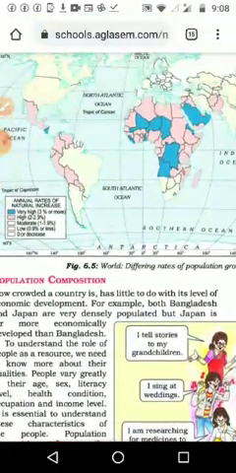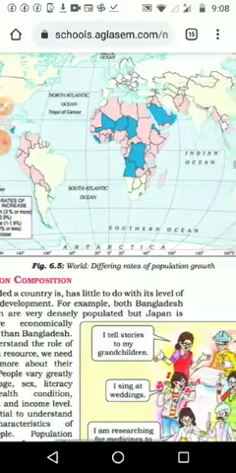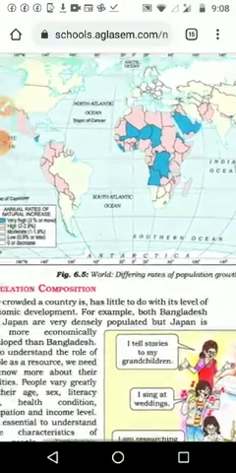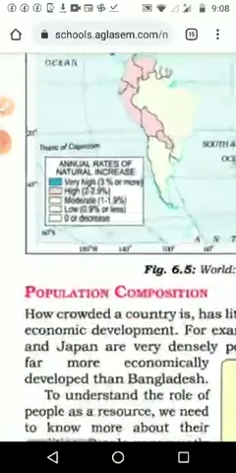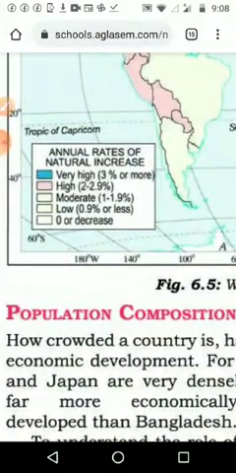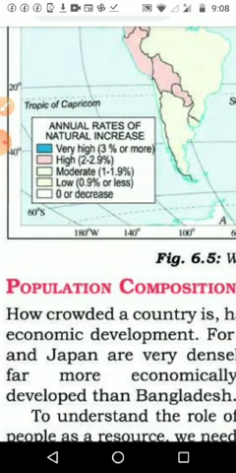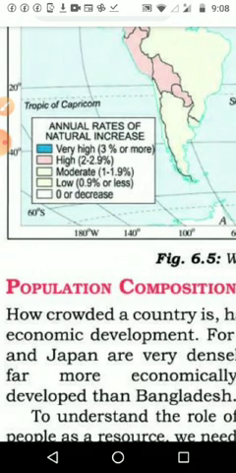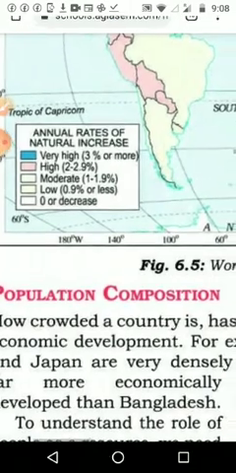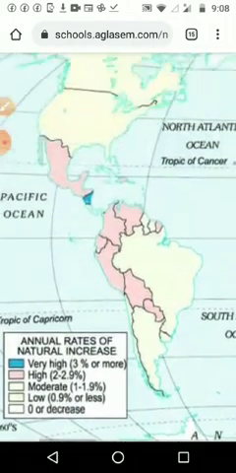So it is given in figure 6.5, the differing rates of population growth. The indicators are given here. Blue color is very high, 3% and more growth rate. Then the next one, 2 to 2.9 growth rate, is given in pink color. Then light yellow color is moderate, 1 to 1.9 growth rate. Then yellow color is low growth rate, and white color is 0 or decreased growth rate.